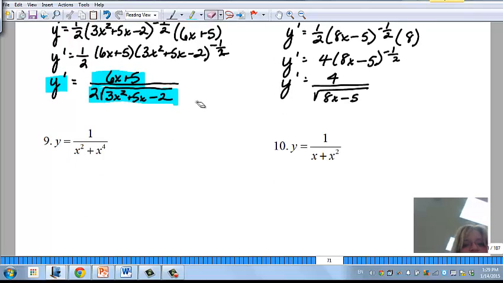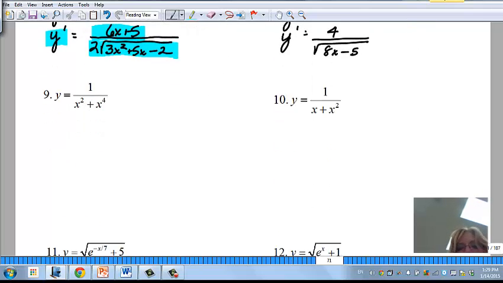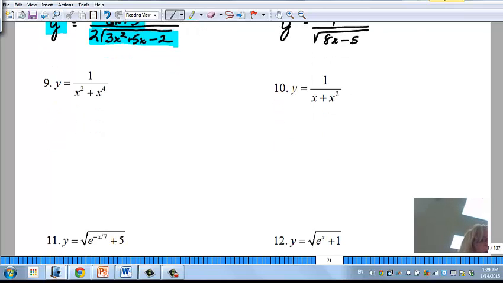Alright, I'm trying to do a little bit of everything, so let's do a fraction now. Again, I look at this, and I'm trying to figure out what am I going to do here. And you can rewrite this as x squared plus x to the fourth to the negative 1. Now the nice thing about the chain rule is before you had to do the quotient rule, here you can do the power rule again.